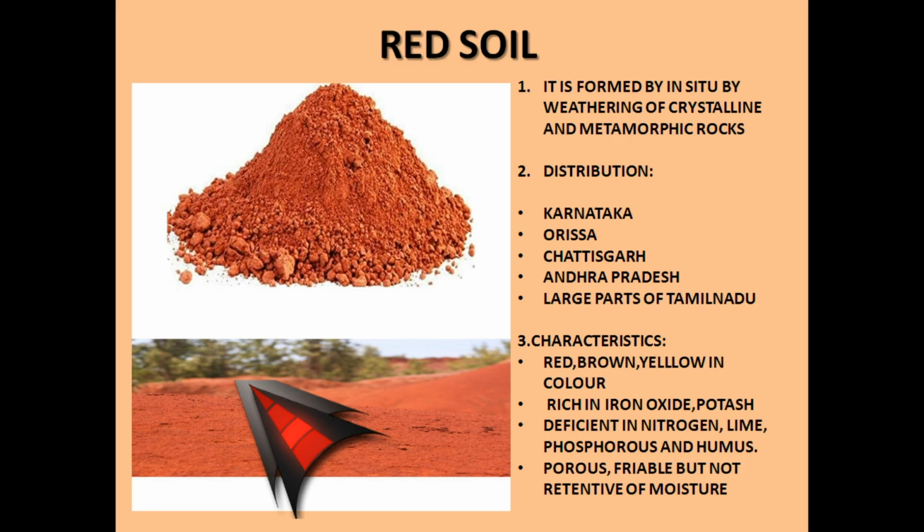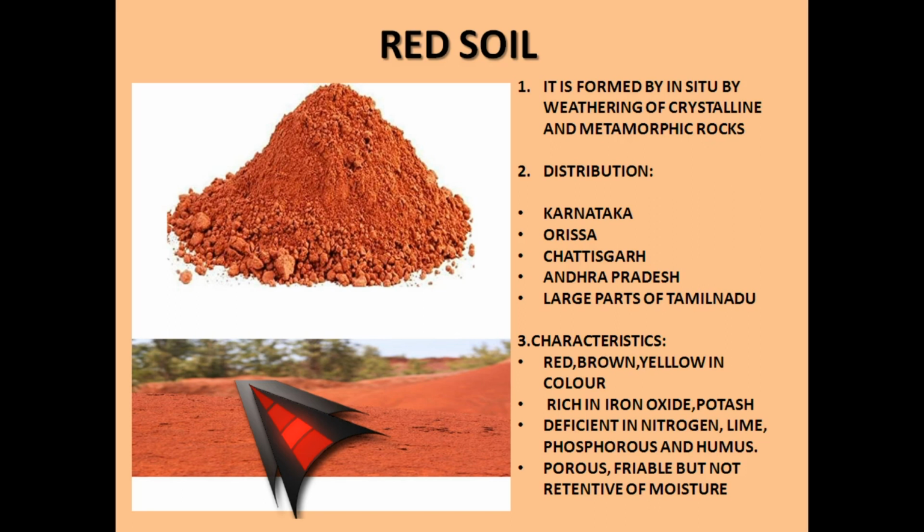Let's look at the characteristics of the red soil. Red in color because of its high iron oxide content. Color varies from chocolate brown to yellow. Deficient in nitrogen, lime, phosphorus and humus. When fertilizer is added, the soil becomes a little bit productive. Very much rich in potash. Porous, friable but not retentive of moisture.